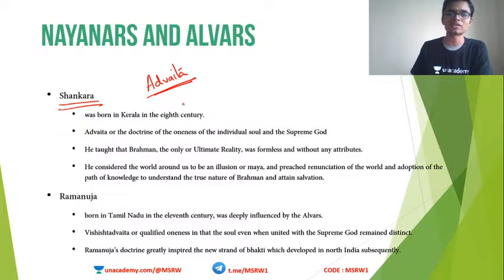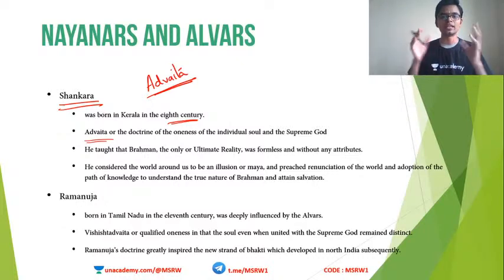Correct, the Advaita philosophy. Actually, Shankaracharya was born in Kerala, my native state. He was born in a place called Kaladi in Kerala in the 8th century AD. And he proposed this concept of Advaita. Advaita means the doctrine of oneness, which means the individual soul and the supreme God are one and the same. So the Jivatma and Paramatma.